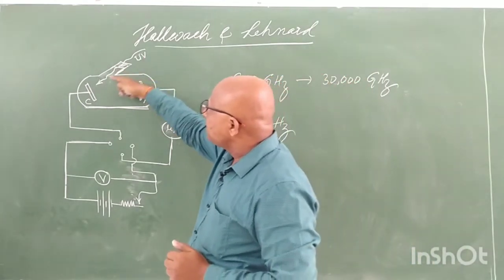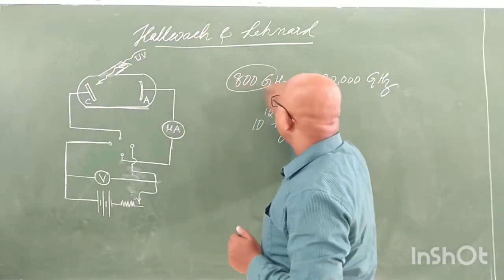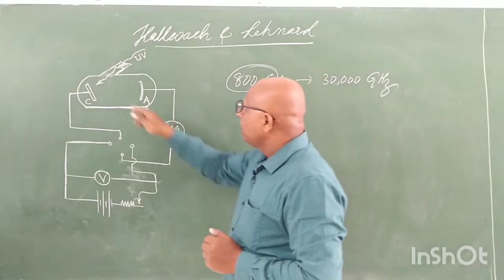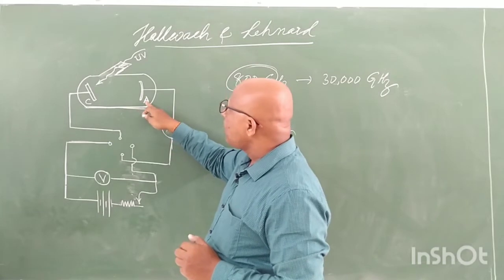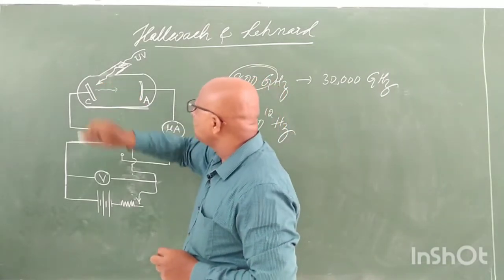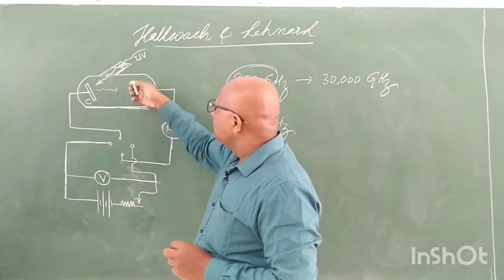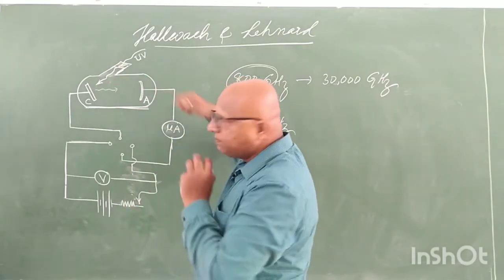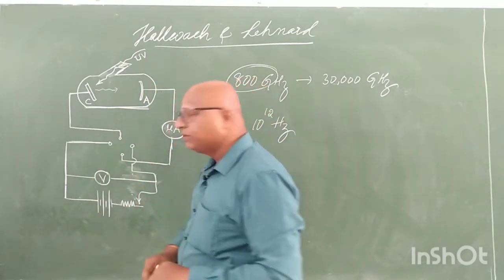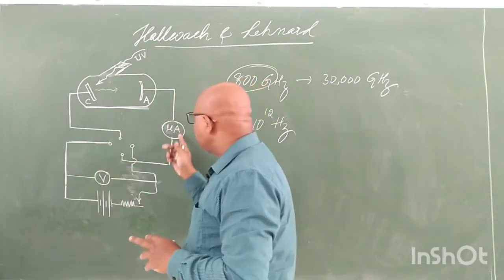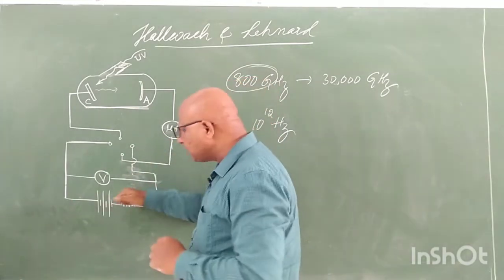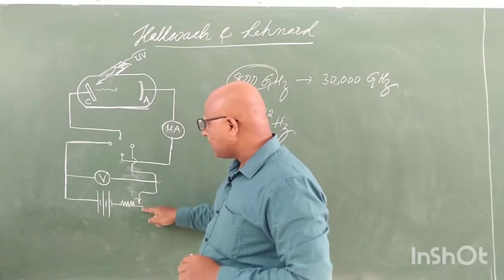Whenever light of certain frequency is used, say 800 gigahertz for a particular metal, we give a very strong positive electric field here, so that if electrons are released from the plate, this anode attracts them, and those attracted electrons will pass through the circuit and current will be recorded if the circuit becomes complete. That is the setup here, and we can control the current here using the rheostat.